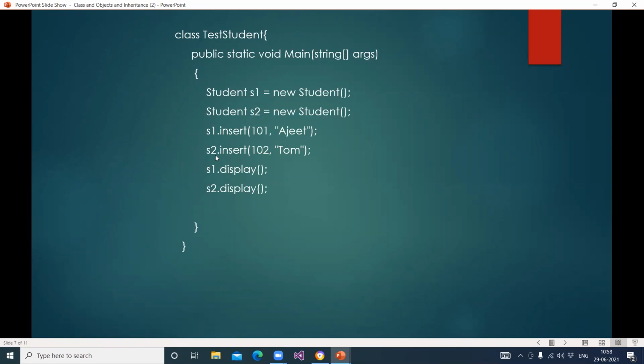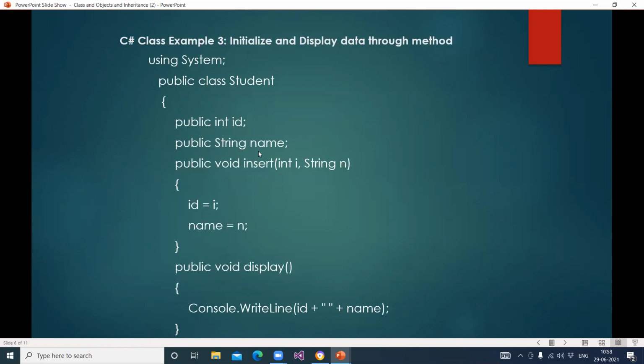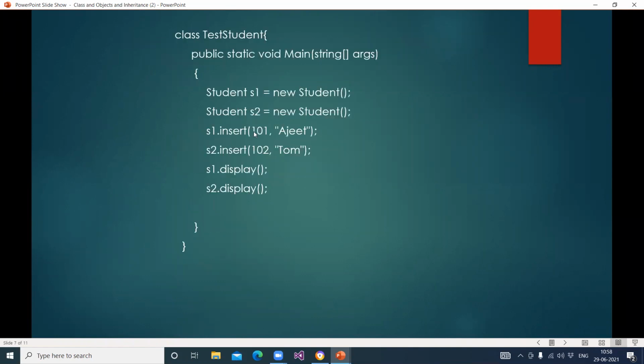This is the second object we are creating, S2 dot insert. ID 102, the roll number, and the string is Tom. So here we have called the insert method two times.